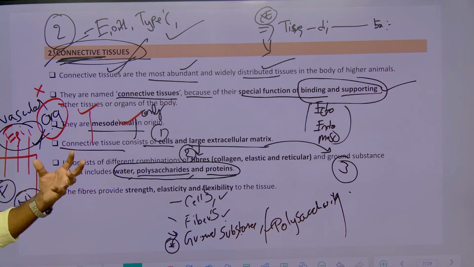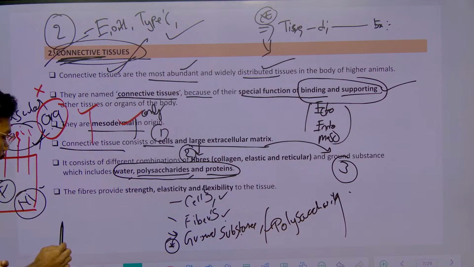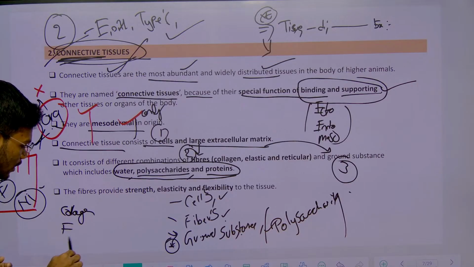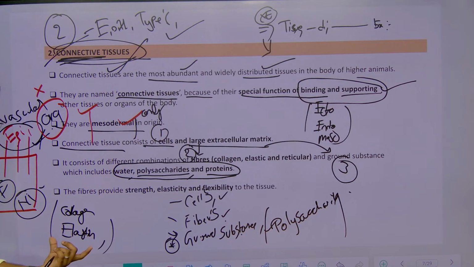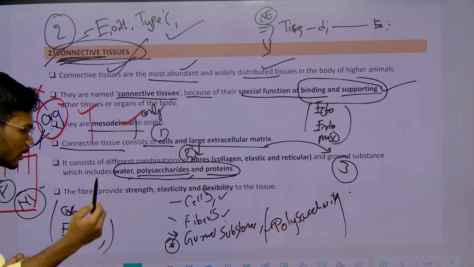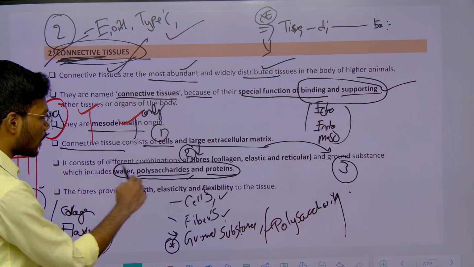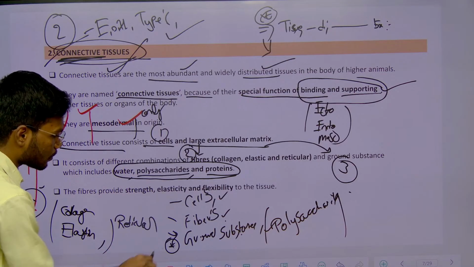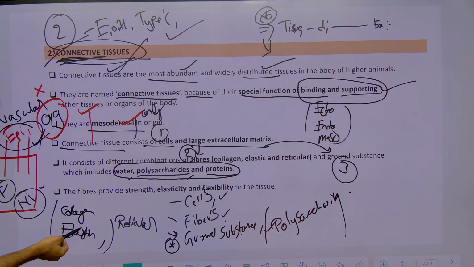So, what are fibers? We have two different fibers, collagen and elastin. These two are exclusively for NCERT. There is one more fiber which is called reticular. So, this collagen is made up of what protein? Collagen protein.